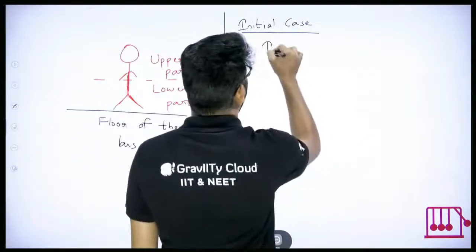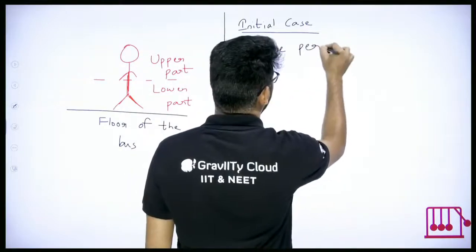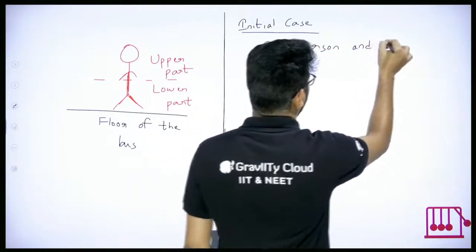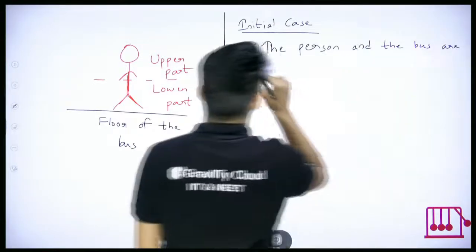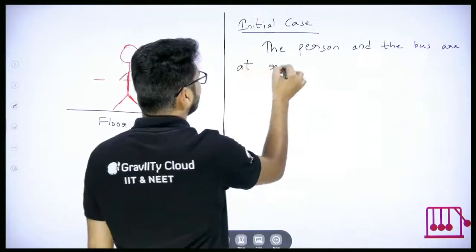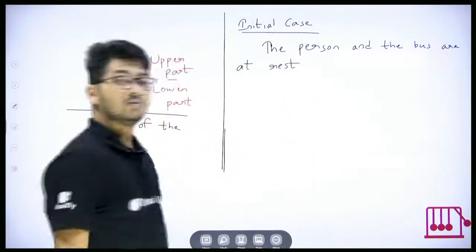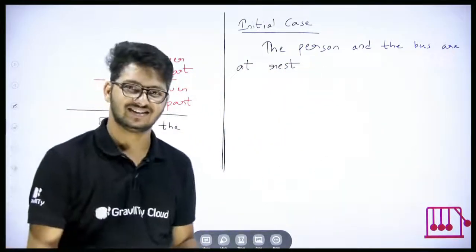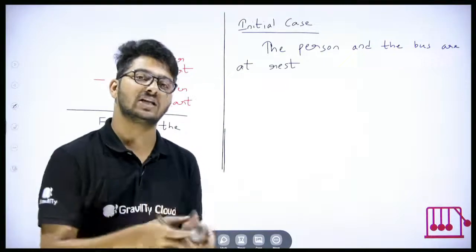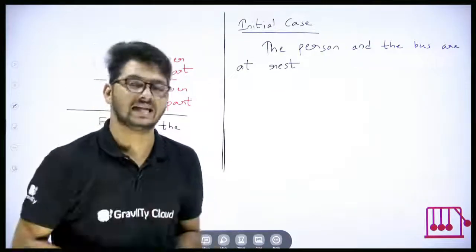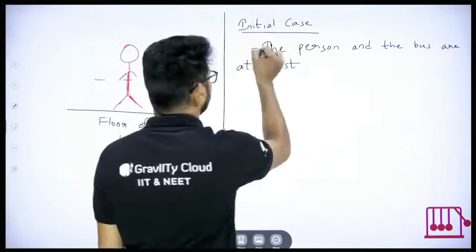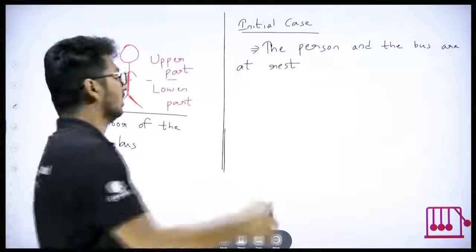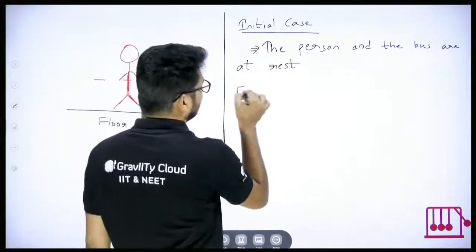So the person and the bus are at rest. If an object is at rest, which inertia will it have? Static inertia. An object at rest will have inertia of rest, or static inertia. So this object possesses static inertia. Now, the final case.